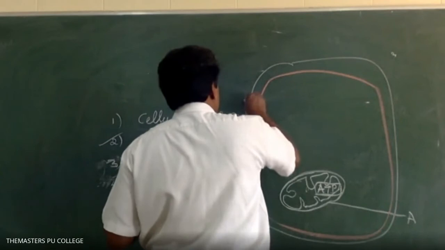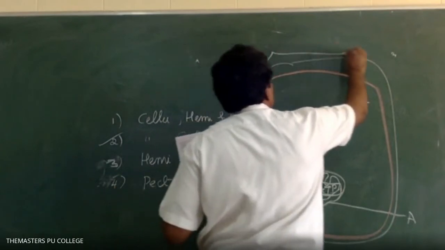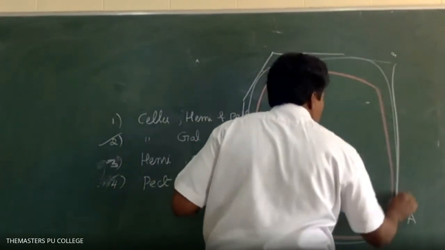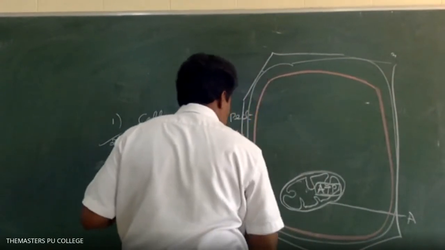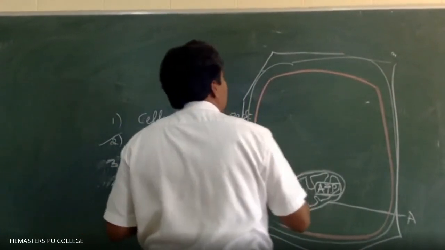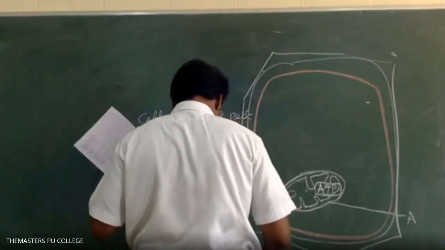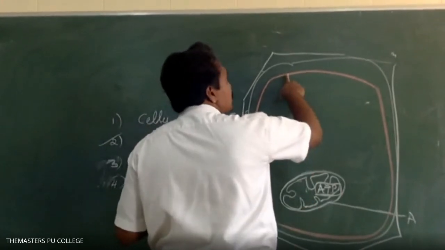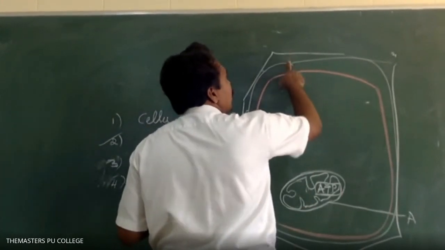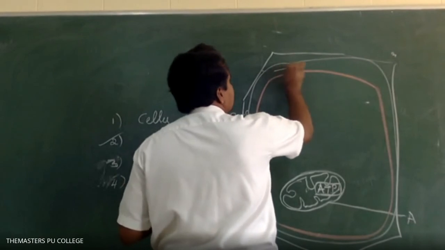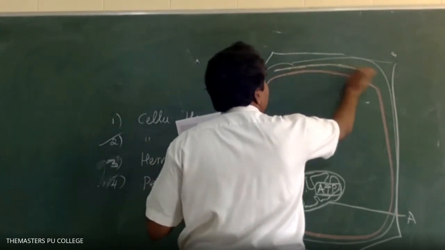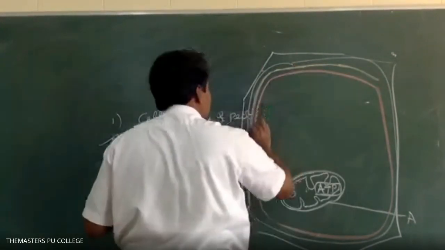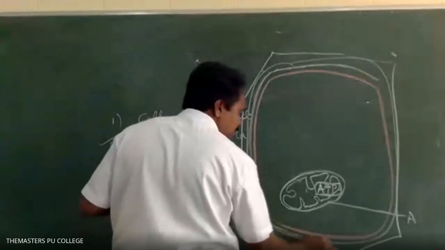So this is the plasma membrane, middle lamella, primary wall. Next, the secondary wall.